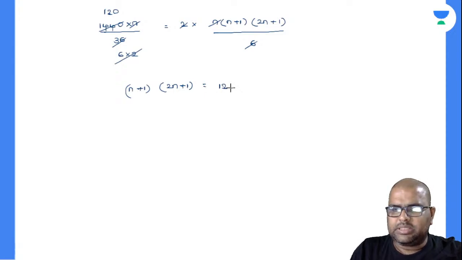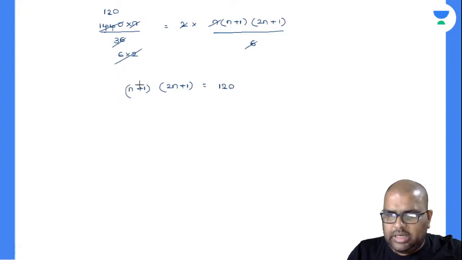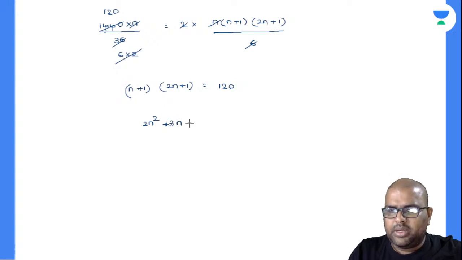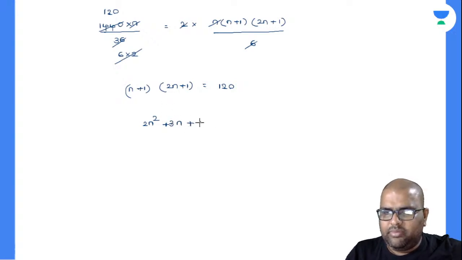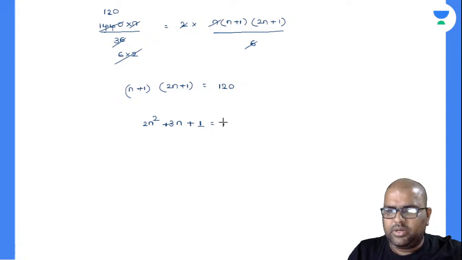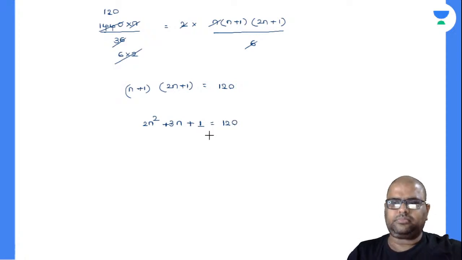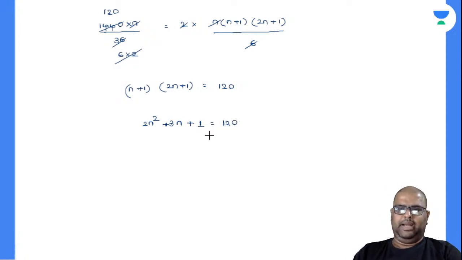Am I right or wrong? Yes, perfectly. So n into 2n will be 2n square, n into n will be n, and 2n into 1 will be 2n. So finally I can write this as 2n square plus 3n plus 1 is equal to 120. Am I right or wrong?